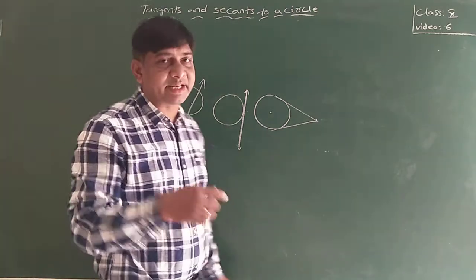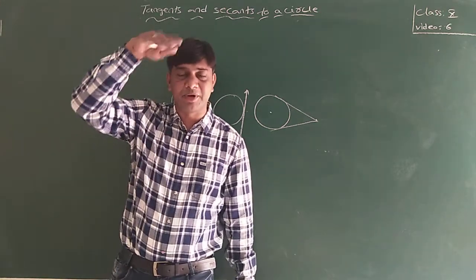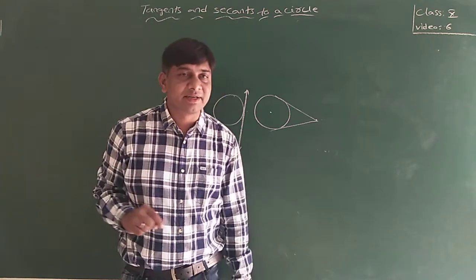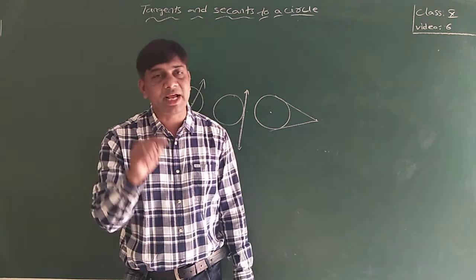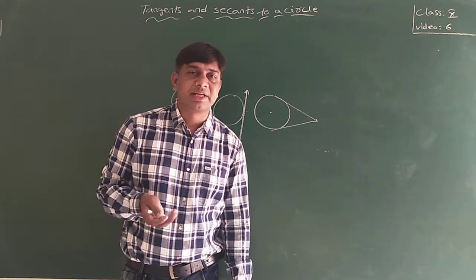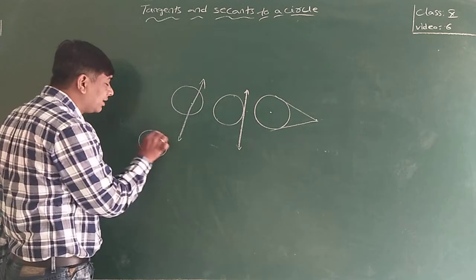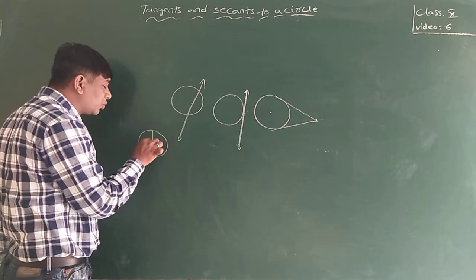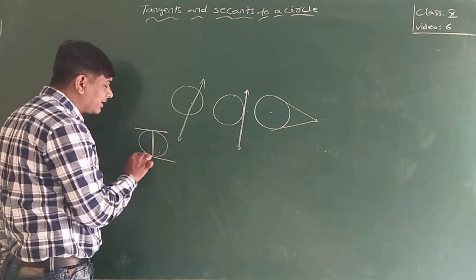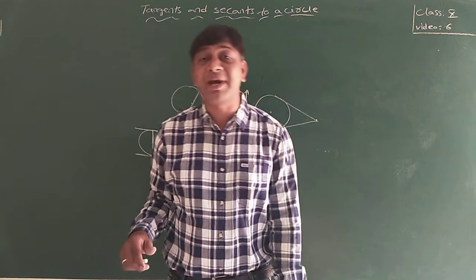A circle is made up of infinitely many points at a fixed distance from a fixed point. From every point on the circle there exists one tangent, so a circle has infinitely many tangents. But to a circle there exist at most two tangents which are parallel to each other, and these exist only at the ends of a diameter. Tangents drawn at the ends of a diameter are parallel to each other.